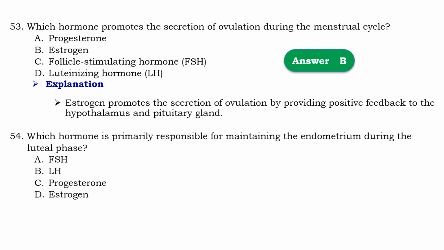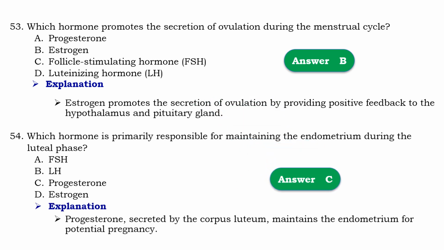Question number 54. Which hormone is primarily responsible for maintaining the endometrium during the luteal phase? So that should be C, progesterone. Means that progesterone secreted by corpus luteum maintaining endometrium for potential pregnancy.